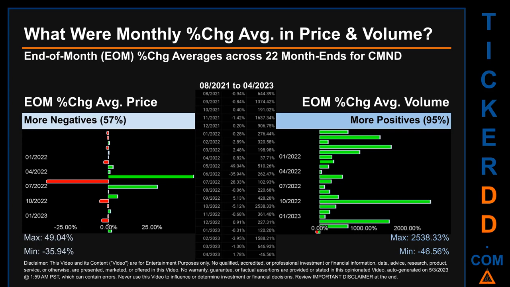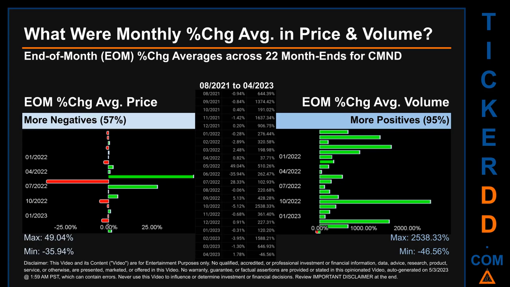From 08-2021 to 04-2023, out of 22 month ends, 12 had a negative percentage change in average price. Meaning 57% of month ends saw a negative percentage change in average price. In terms of volume, 20 out of 22 month ends had a positive percentage change. That is 95% of month ends saw a positive percentage change in average volume.